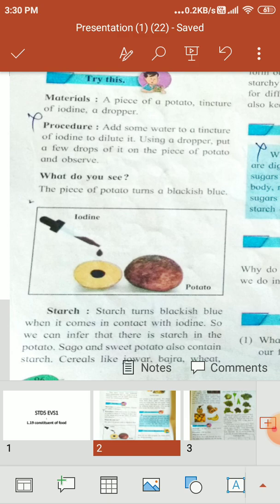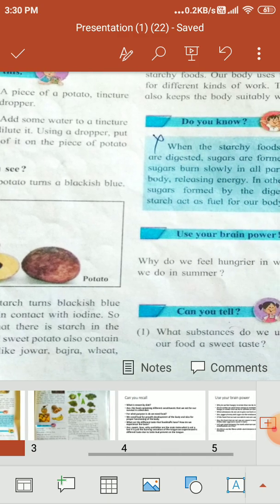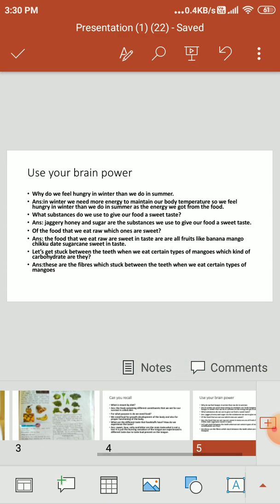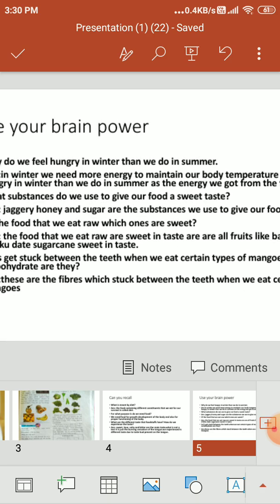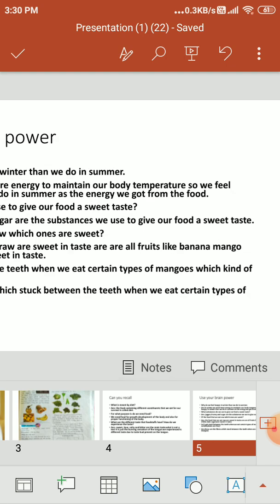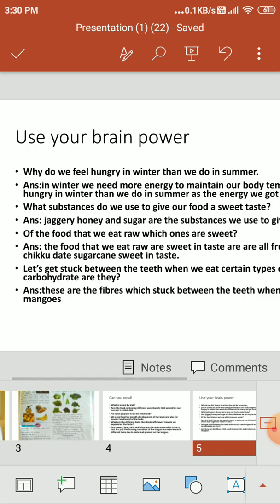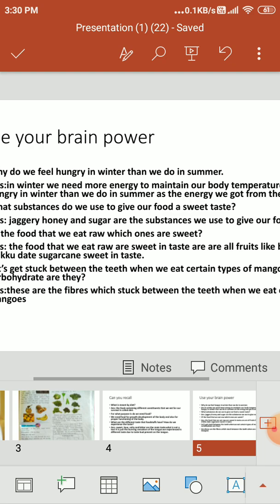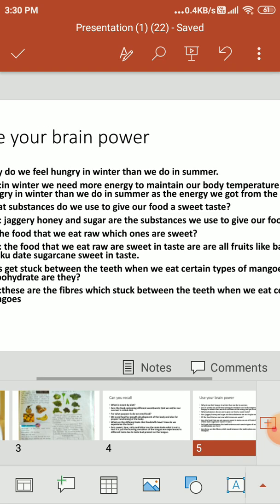Now use your brain power. Again I have given a question: why do we feel hungrier in winter than we do in summer? We need energy to maintain the body temperature, so we feel hungrier in winter than in summer, as we get energy from the food.